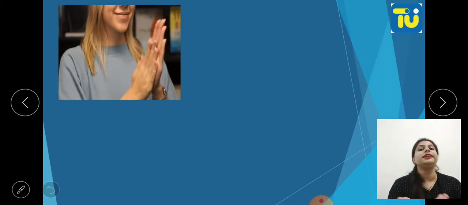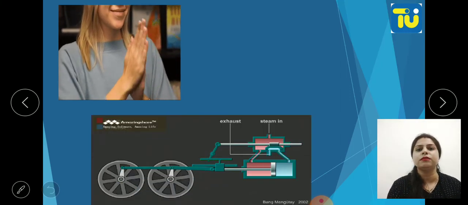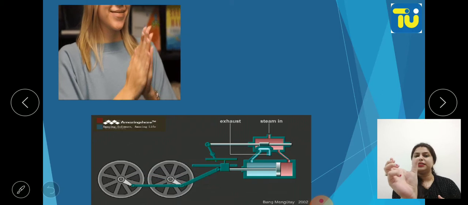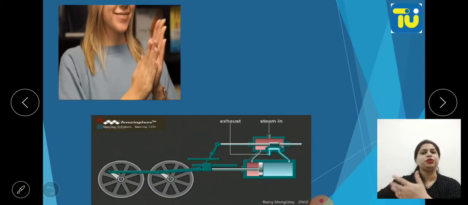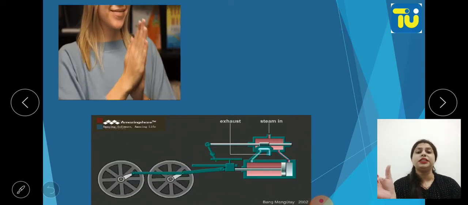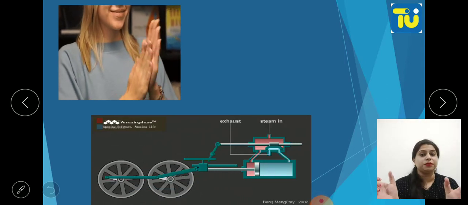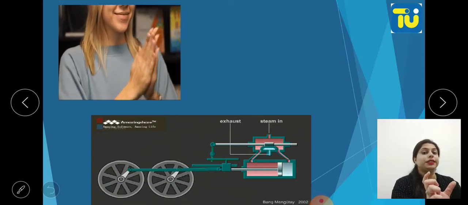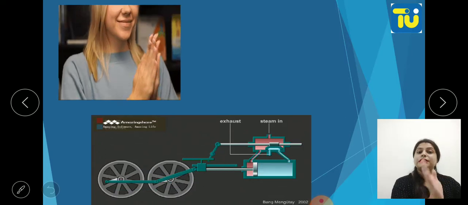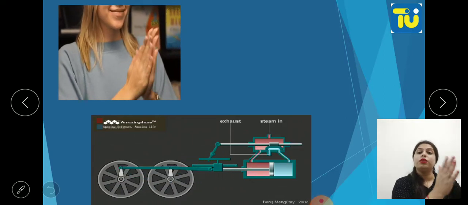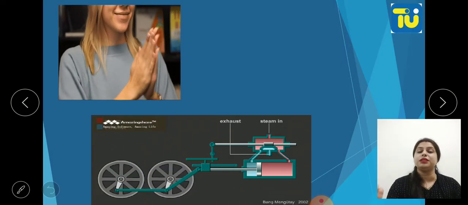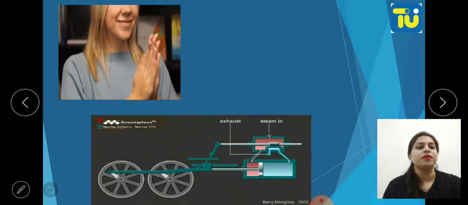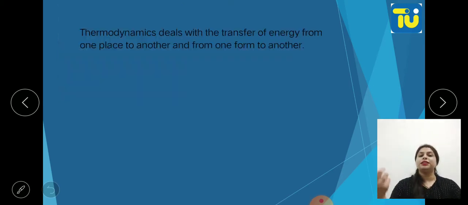Now let's take another example. Steam engine. Steam is getting produced with the help of coal. Now this steam helps us to move the piston, and this piston in turn rotates the wheels. So the steam engine will move. So work is getting done when steam is there, when heat is there. Okay. So these are the thermodynamics equivalence examples.